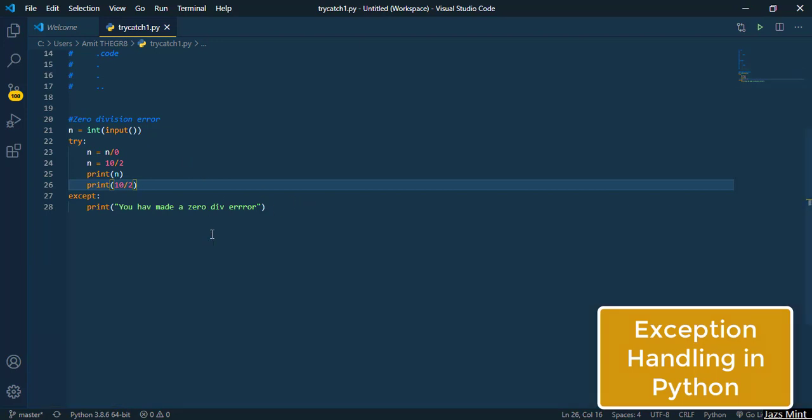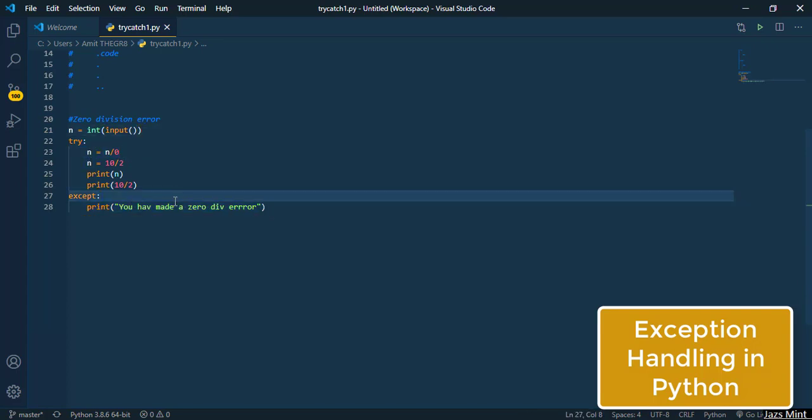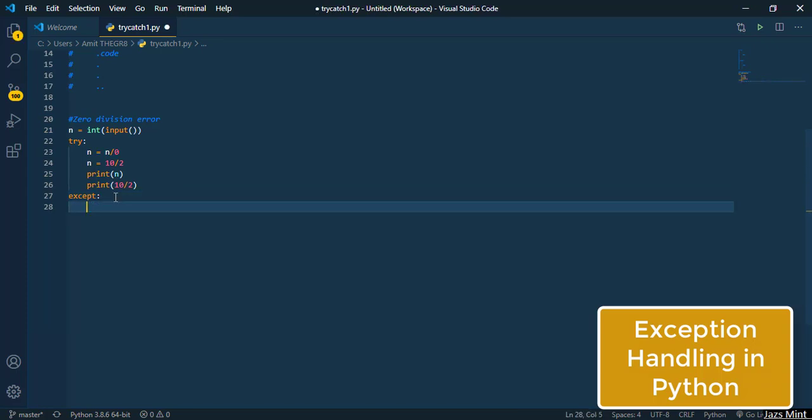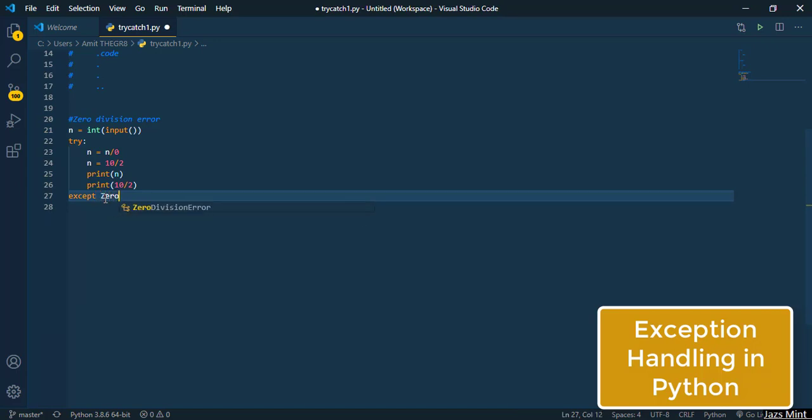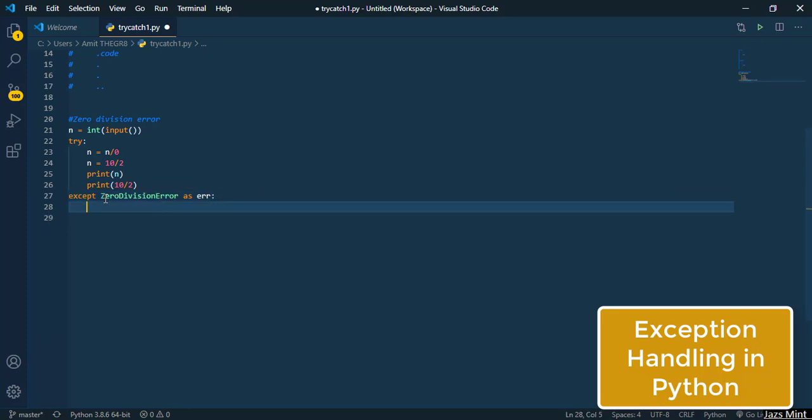Now I was saying about the zero division error. Suppose we haven't made a zero division error, then how will we get to know which different error we have made? We'll simply remove this one. You have to mention here that it is ZeroDivisionError, and that is how the error is used. Now this is quite a simple syntax, I don't need to explain it.